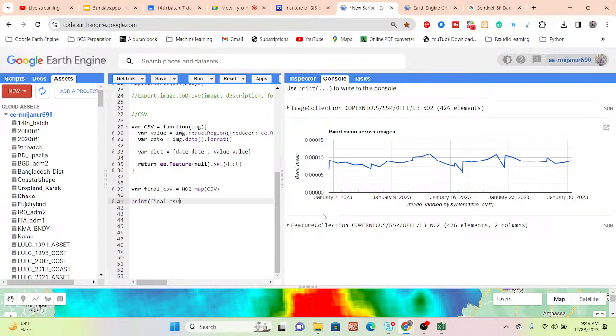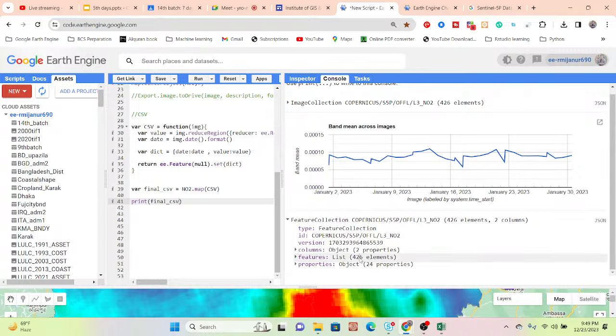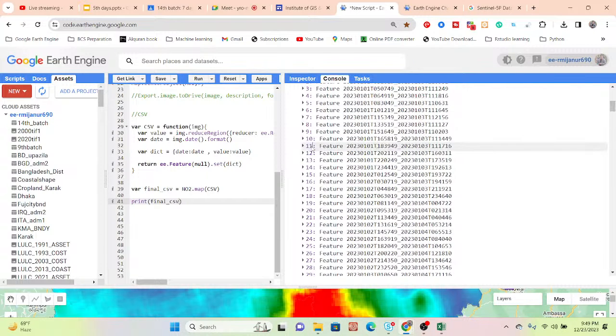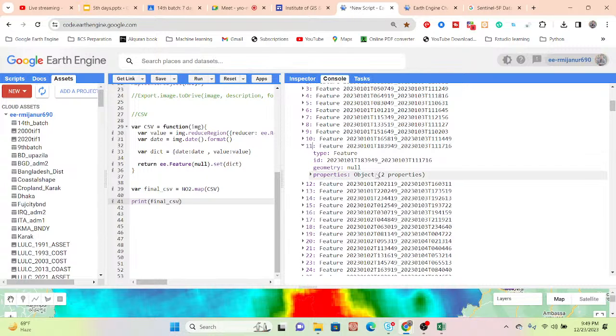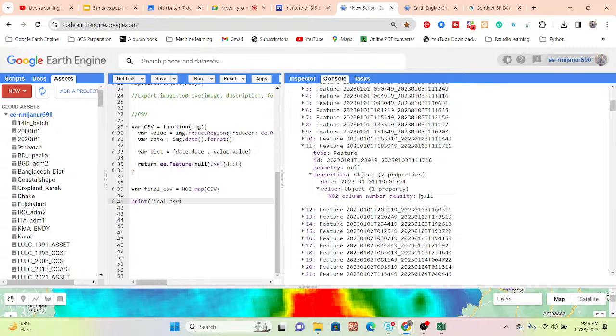Okay, so here you can see I can get this type of thing. Here I can get the feature collection, and you can see I can get 426 features. Suppose I check here, and you can see two properties. One is the date, another is the value. Here I can get a null value. It means that for this time, basically it's time-wise data. Okay, so you can see the time is 9 hours 1 minute 24 seconds. For this time there is no value.